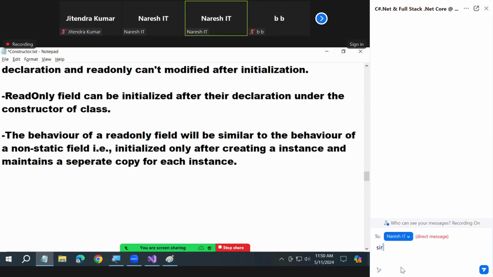Are you clear or not? Maintains a separate copy for each instance now.